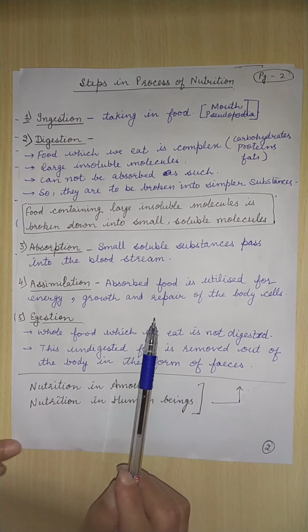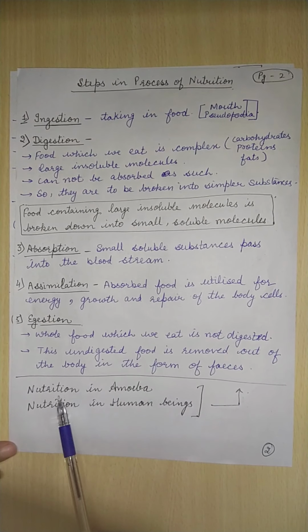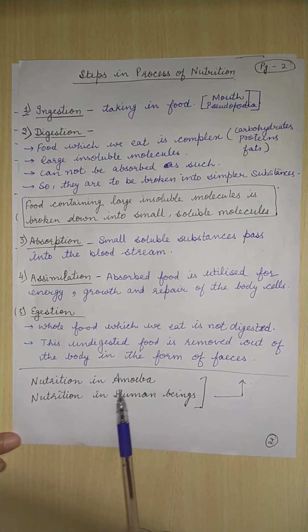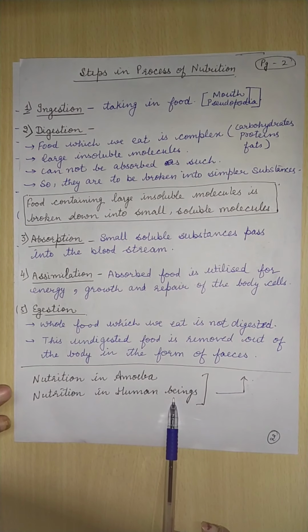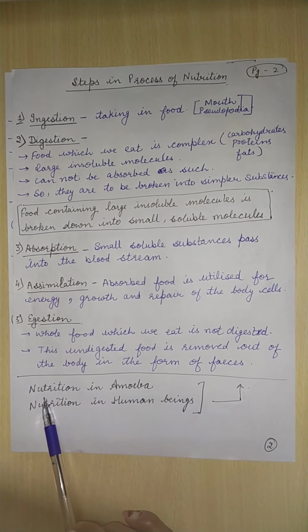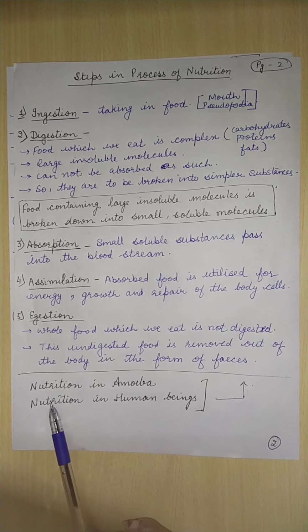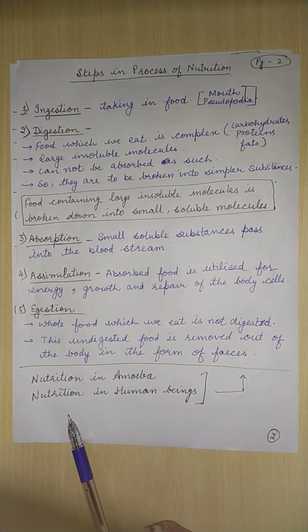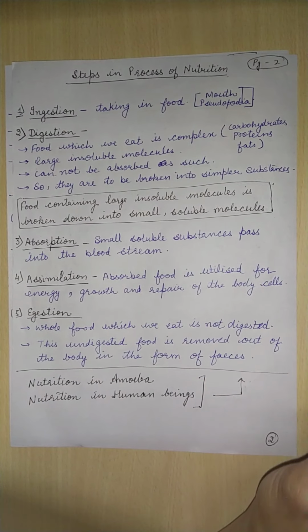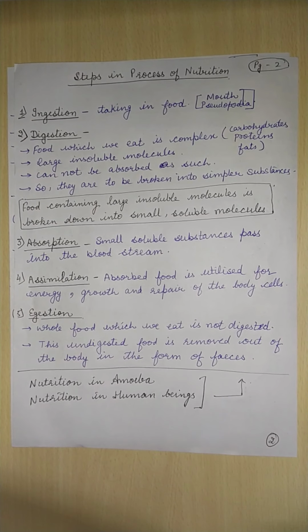Now beta, in nutrition in amoeba and in human beings, we will be discussing it in detail. We will be focusing on all these 5 steps. These are the general steps for the process of nutrition.